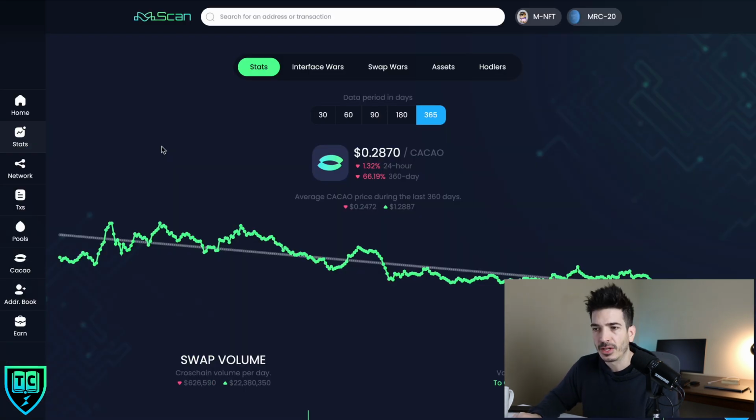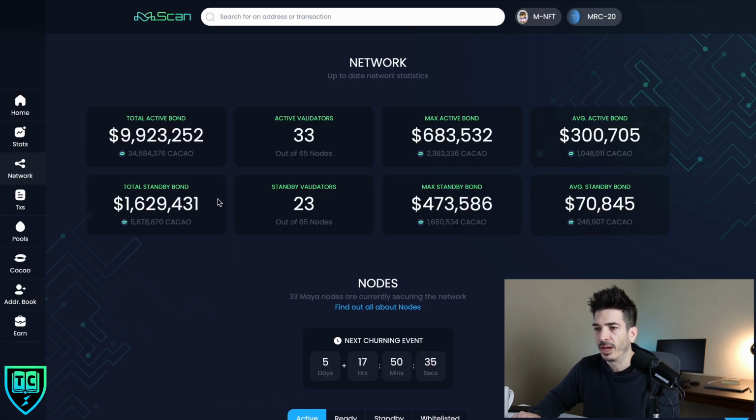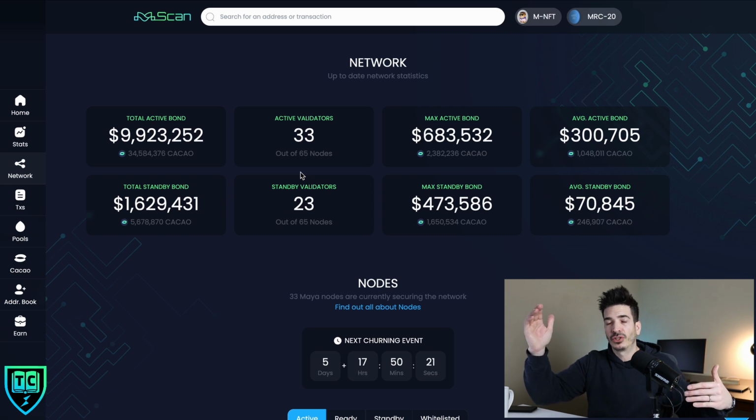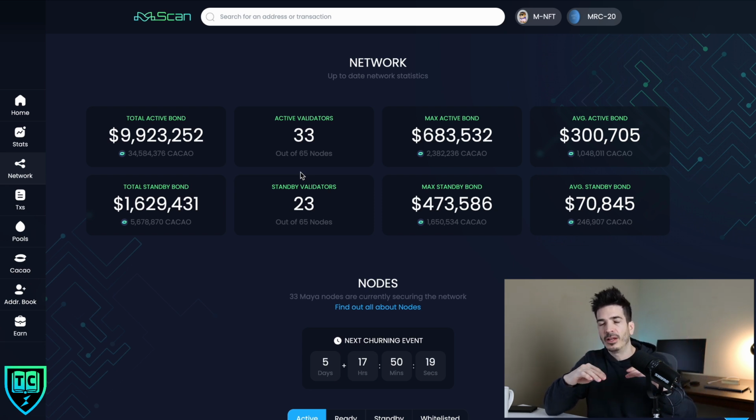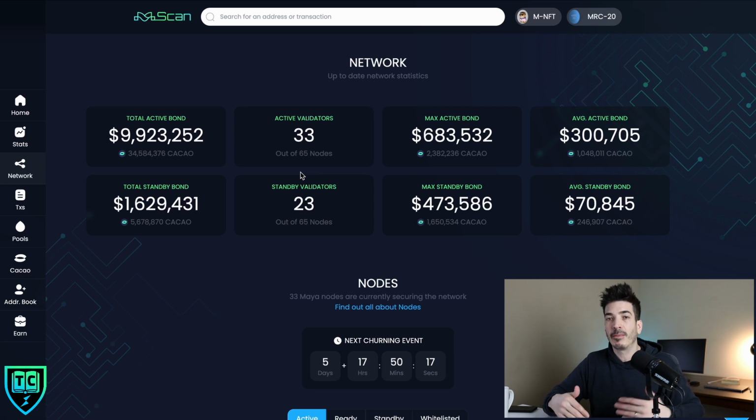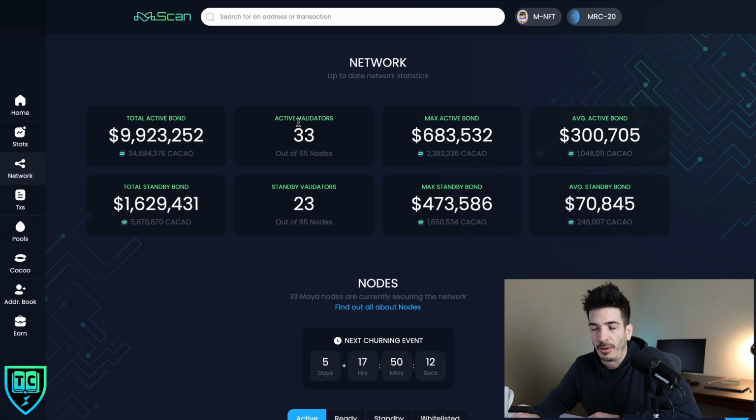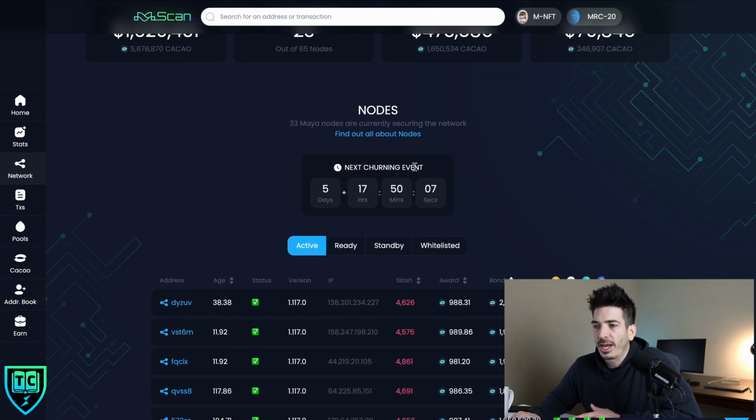Back to the main mayascan.org website, you can also take a look at the network and see how many validators there are. There's currently 33, and there's 89 over on THORChain. I do think that because of the volume levels that Maya Protocol currently has, it wouldn't make sense necessarily for them to have a bunch of validators, because you are splitting the revenue that they have among a lot of validators, and maybe it's not profitable to have 120. So as the volume grows, I'm sure this number will increase as well, because you want to make it profitable. You can also see the next churning event is going to happen in 5 days, 17 hours.